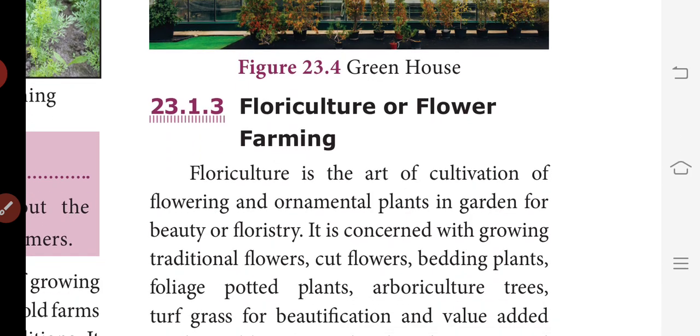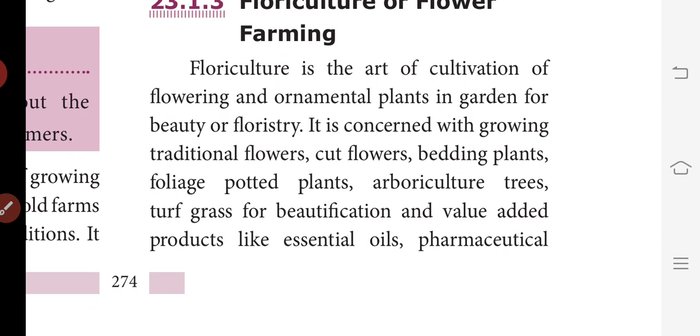Floriculture or flower farming. What is floriculture? Floriculture is the art of cultivation of flowering and ornamental plants in a garden for beauty.